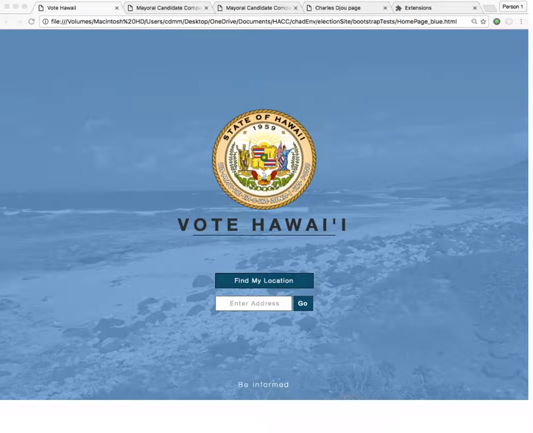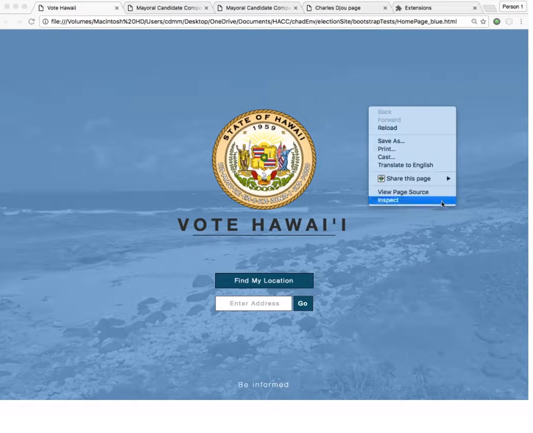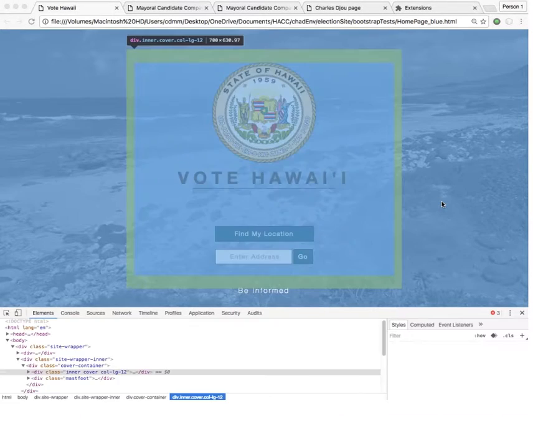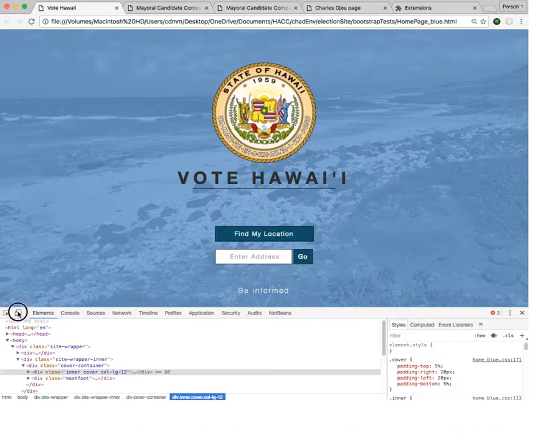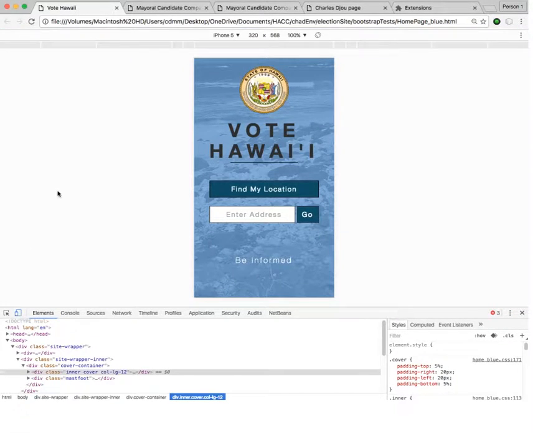We created Vote Hawaii, where any citizen can come and get any and all information about everything that will be on their ballot. We believe that this will lead to more informed citizenry, as well as greater participation among the electorate. I'd like to note that the entire site is responsive and looks good on all platforms.